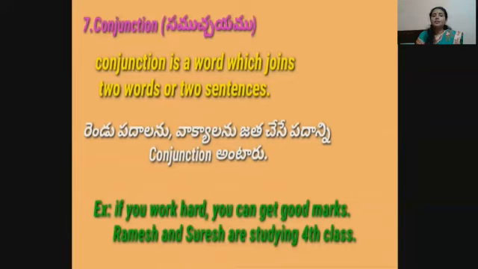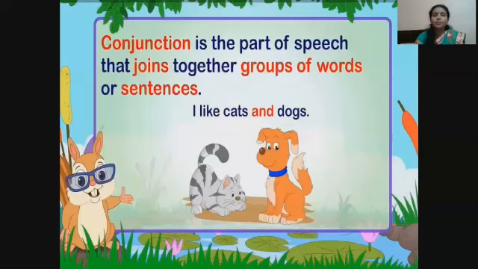Ramesh and Suresh are studying in 4th class. Here, Ramesh and Suresh are two words, and and joined the two words. One more example: I like cats and dogs. Here, and is a conjunction.